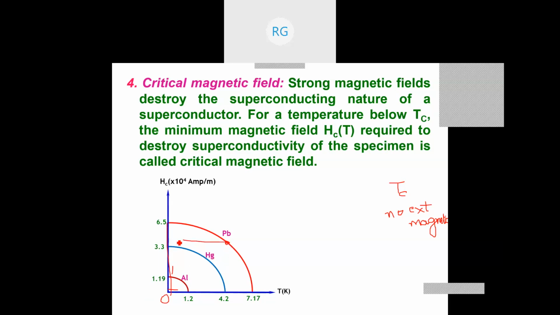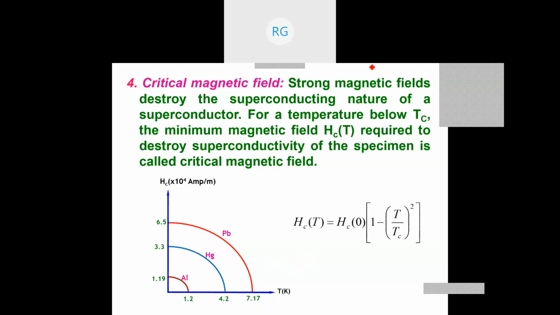If I take this point and drop a line down, then if zero field is there, this is the temperature at which it shows superconductivity. If I am increasing the field up to this, then the lead's superconductivity is very little. That means increasing the field decreases the superconducting critical temperature. Therefore, superconductivity is also related to the external magnetic field, and this relation is given by